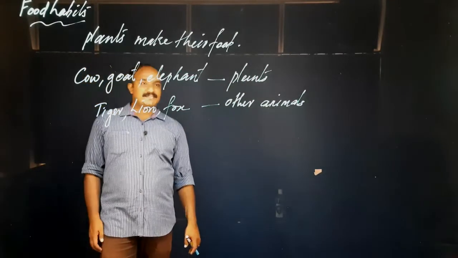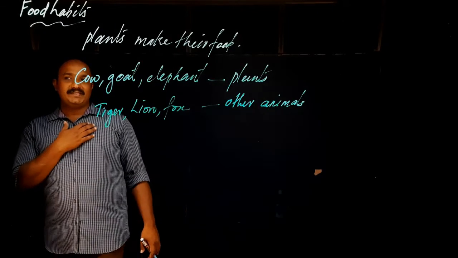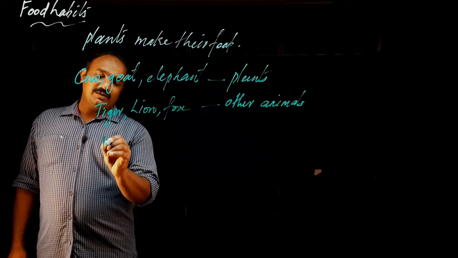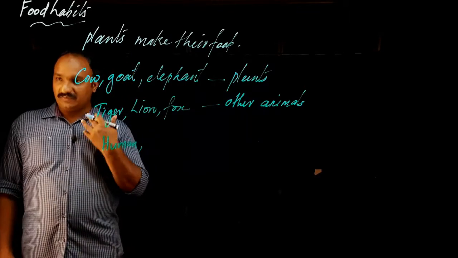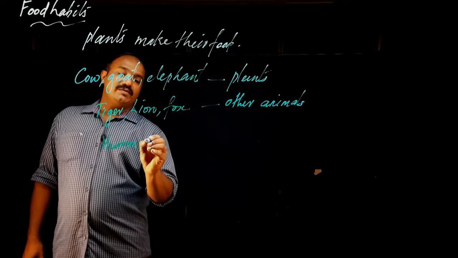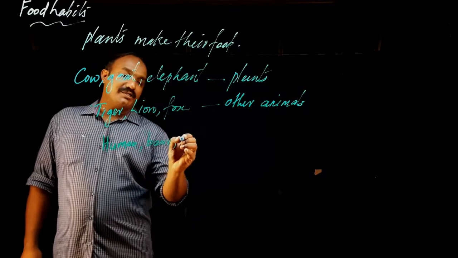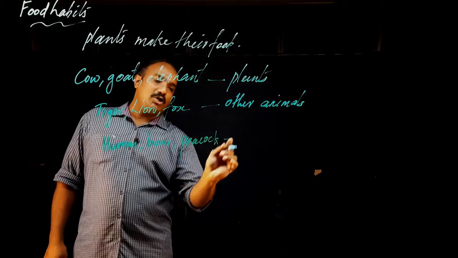Okay. Yes. Then what do we do? Human beings, look, some other animals like, look, human means we. Then another one, bear, you know, yes, peacock.